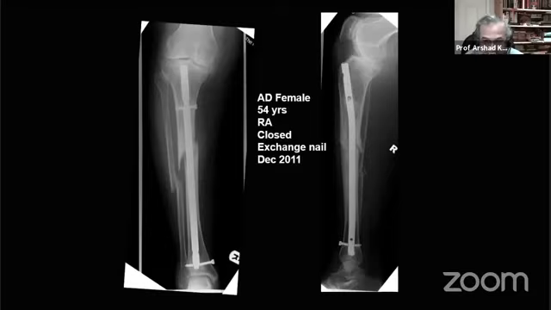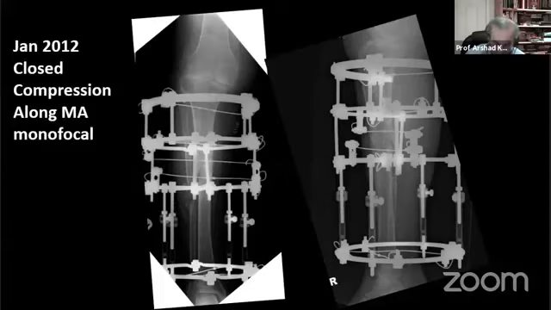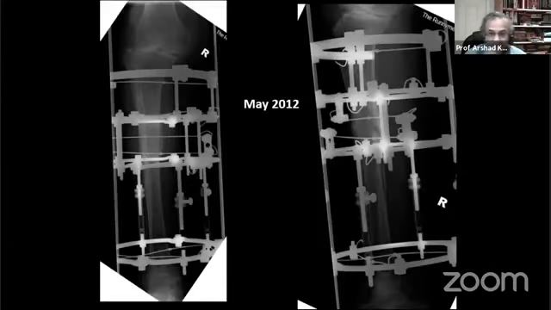That is, mechanical axis is not bad. Okay, she's got an arthritic joint, but it's still supple. So it must be the rheumatoid arthritis that is doing it. Okay, so we take out the nail and we compress along the mechanical axis, and we think, this should work. And look, it's working. About 6 months later, this looks very encouraging, doesn't it?